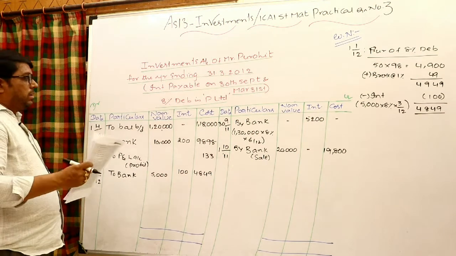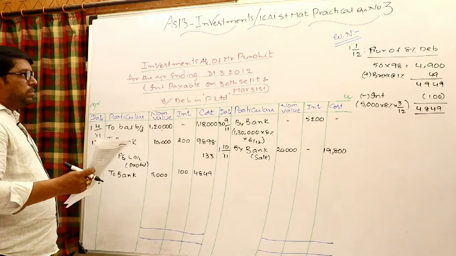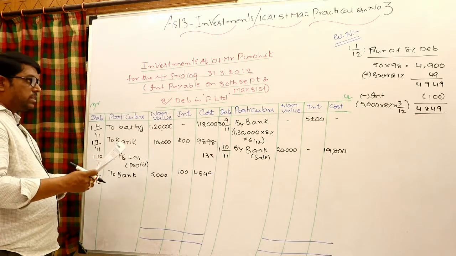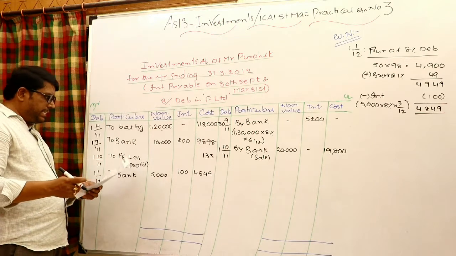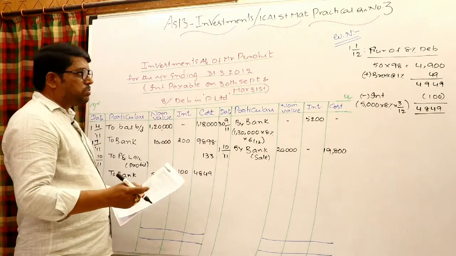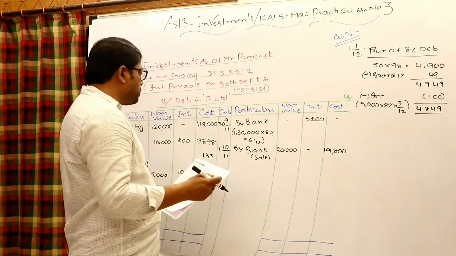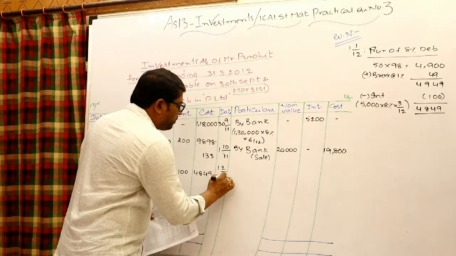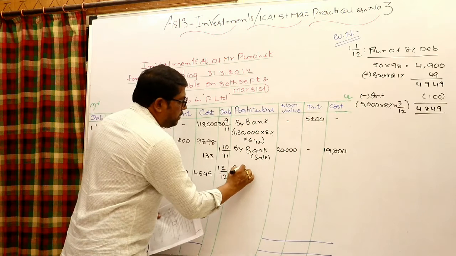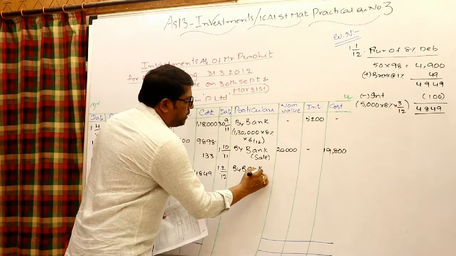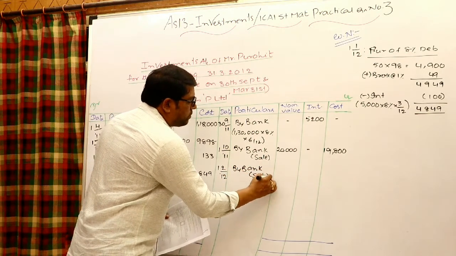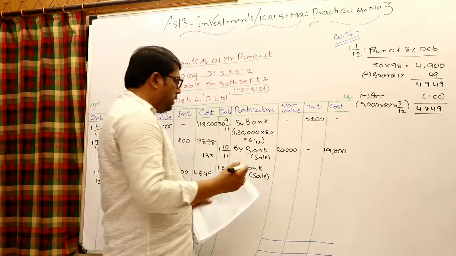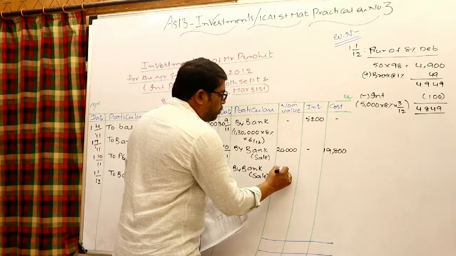Okay, so on 1/1/2012 the purchase is to be recorded in that way. Lastly, on February 1st again a sale has taken place. Whenever investments are sold, the entry is bank to investments: in the investments by bank, 1/2/2012 by bank, within bracket sale. Look at the 200 investments are sold. Again nominal value 20,000.